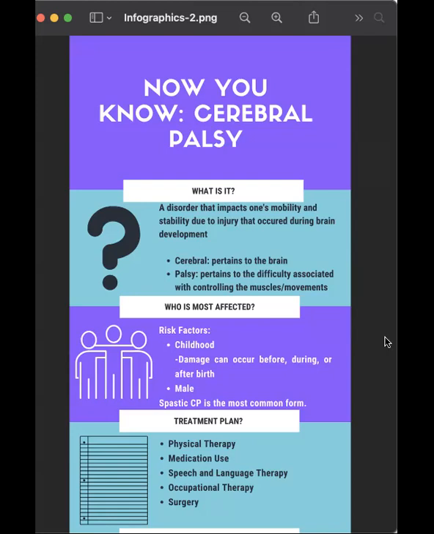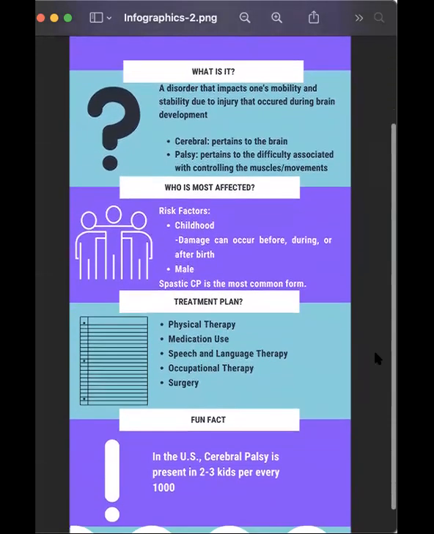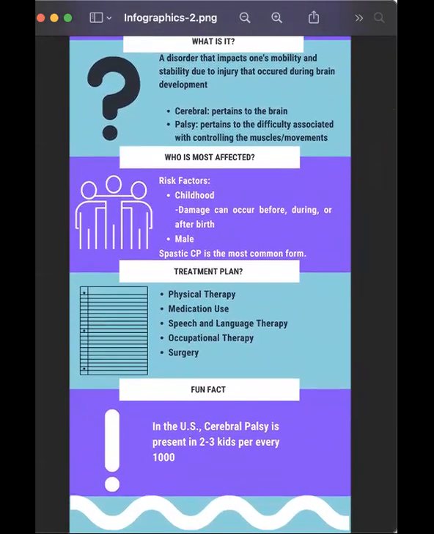So who is most affected? Typically, cerebral palsy is seen in children. So babies that are born preterm or born with a very low birth weight are typically more at risk for cerebral palsy. And that's because this damage to the brain can occur before, during, or even after birth. Typically, males are more affected by cerebral palsy than females.